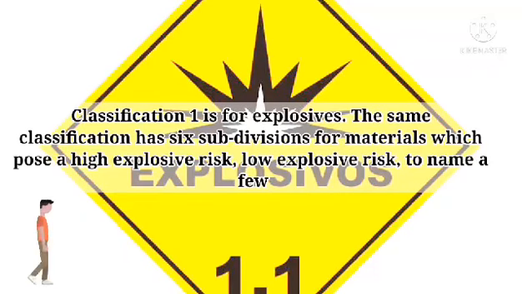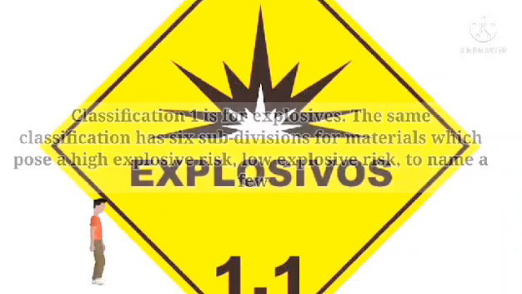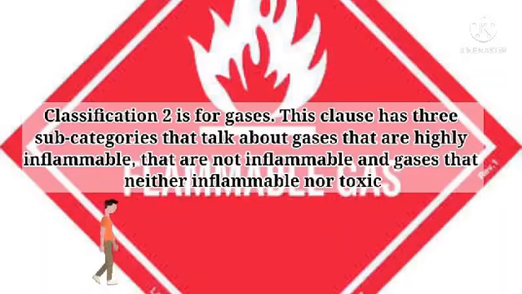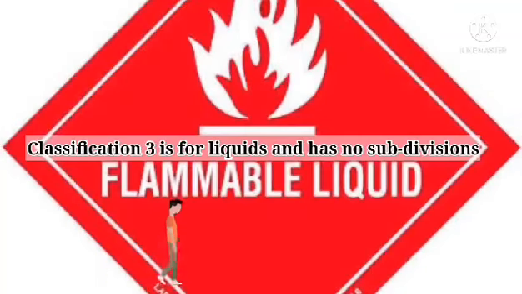Classification 1 is for explosives. The same classification has 6 subdivisions for materials which pose a high explosive risk, low explosive risk, to name a few. Classification 2 is for gases. The class has 3 subcategories that talk about gases that are highly inflammable, that are not inflammable, and gases that are neither inflammable nor toxic. Classification 3 is for liquids and has no subdivisions.